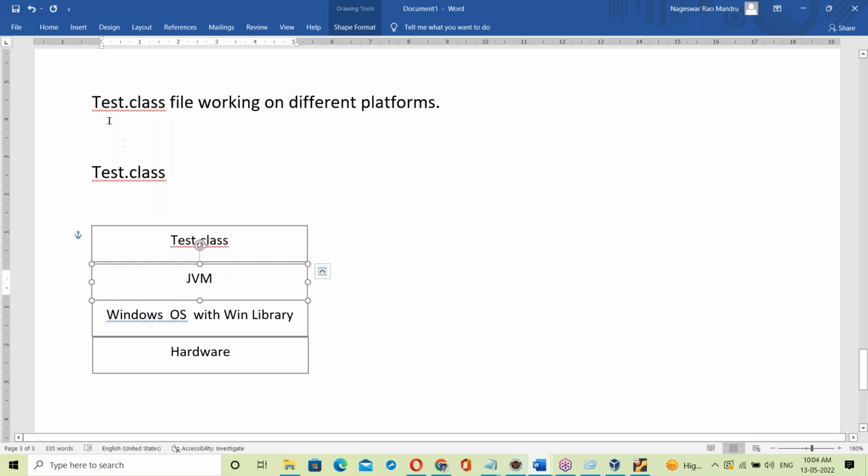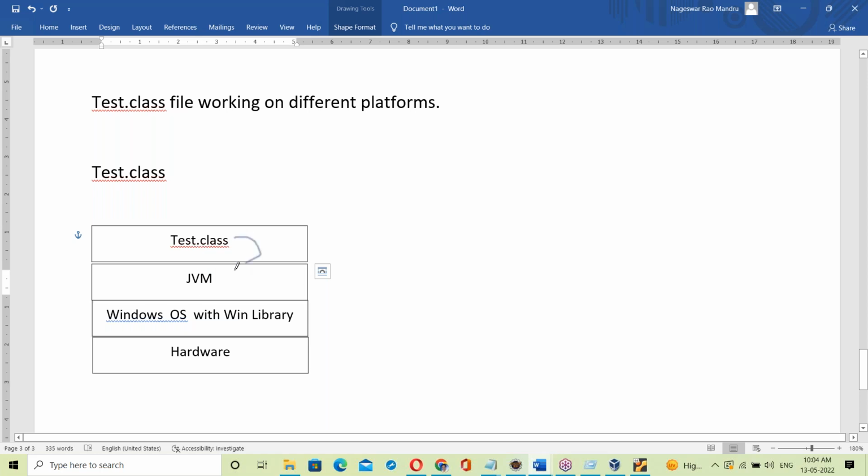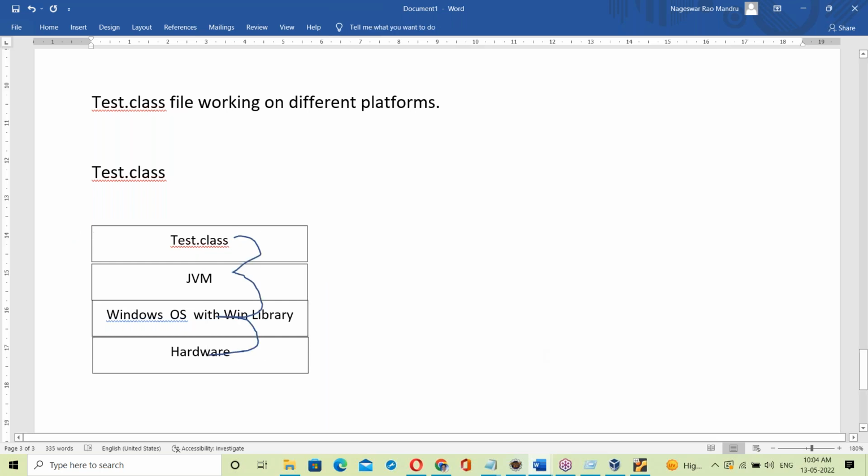Now the Java Virtual Machine takes your Test.class file and links it with the Windows OS library. Once linked, it communicates with hardware, and then we get the final result. So this is on Windows OS.